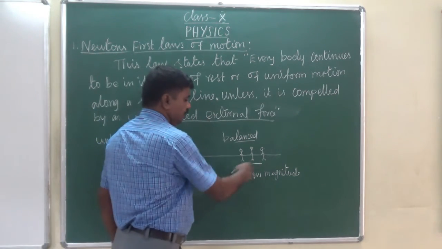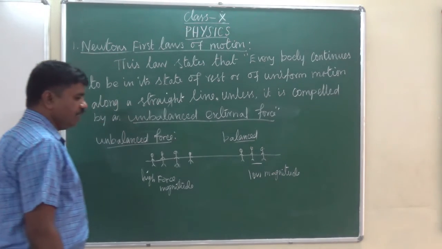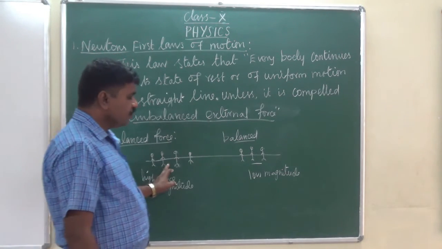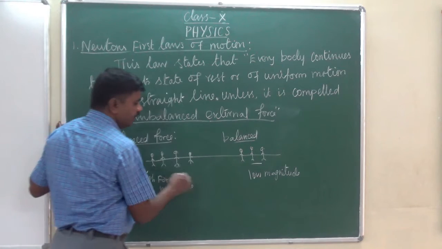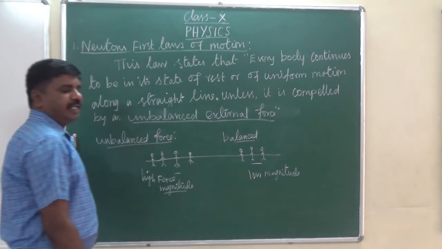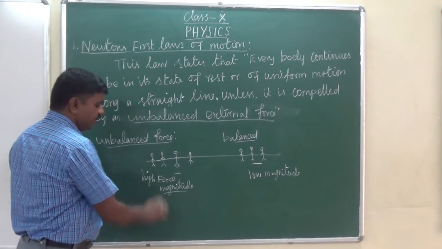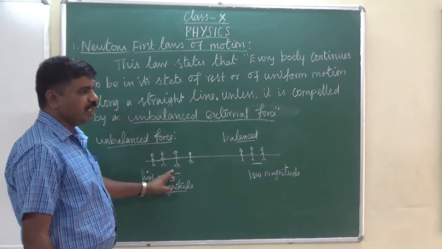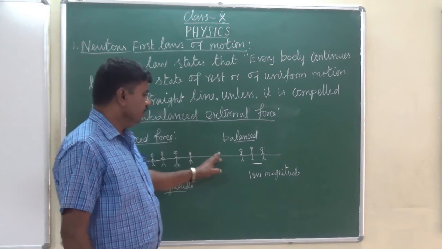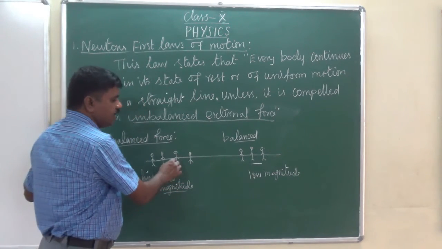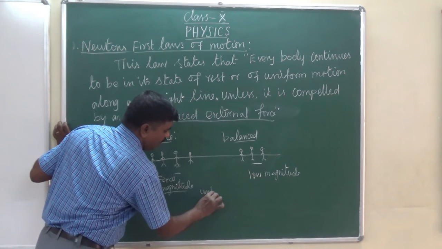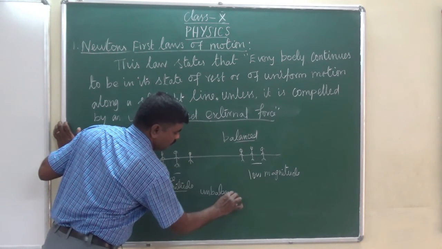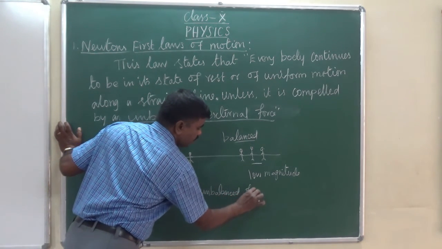So what will happen in this tug of war? These four persons have more magnitude, so they are the winners. Their side has greater force, higher force. When there is greater force on one side and lower force on the other side, this is an unbalanced force.